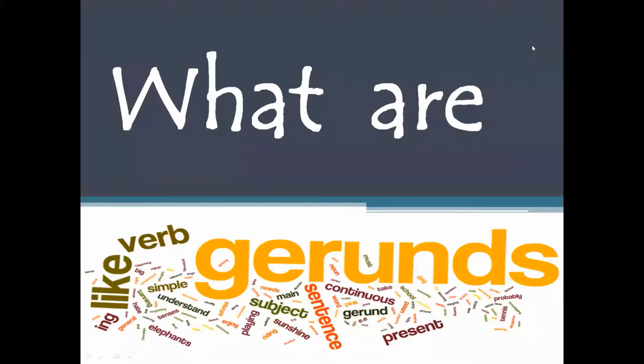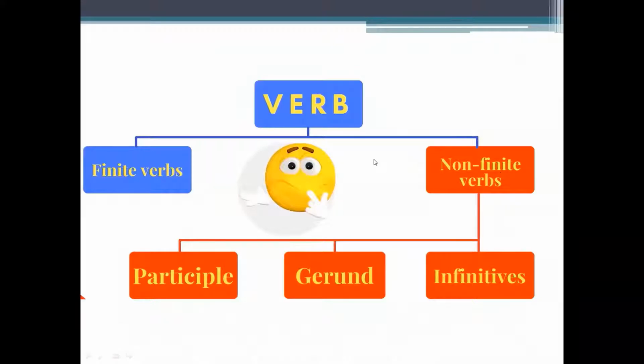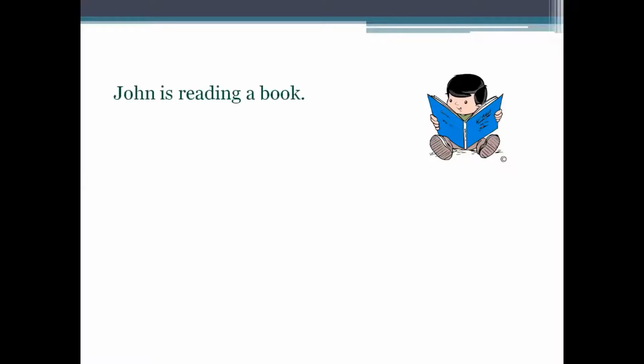Everyone. Today we will understand about gerunds. So we all know that verbs are of two types, finite verbs and non-finite verbs. Non-finite verbs can be further classified into three categories: participle, gerunds, and infinitives. We have already covered participle and infinitives in our previous videos, and today we will talk about gerunds. Let's understand about it with the help of few examples.